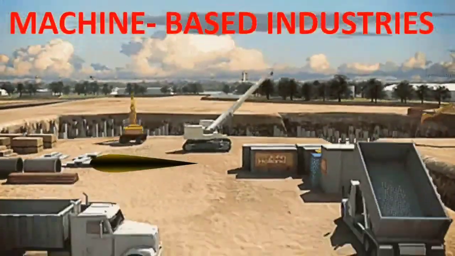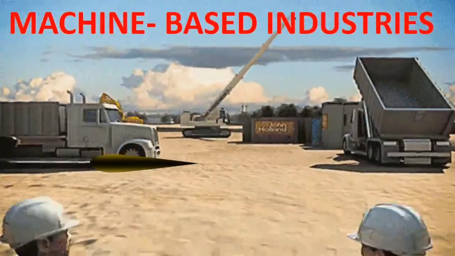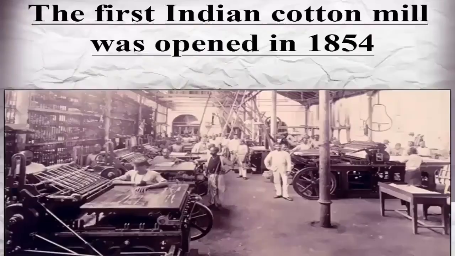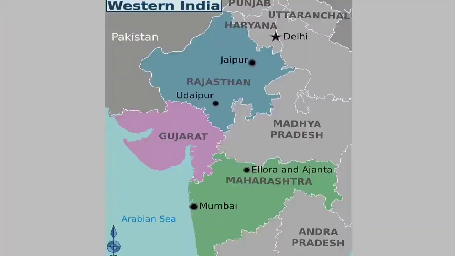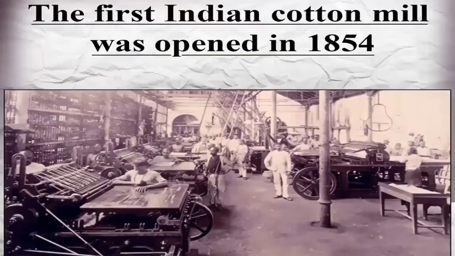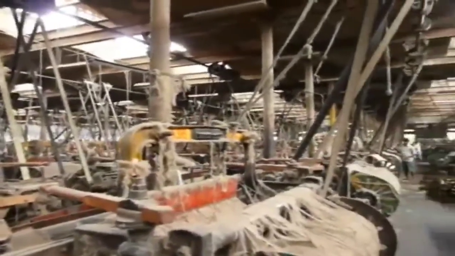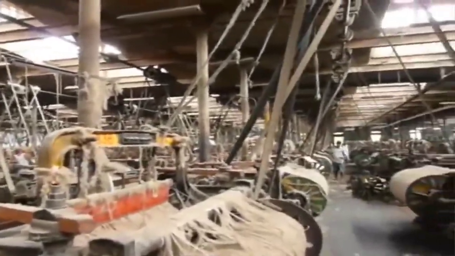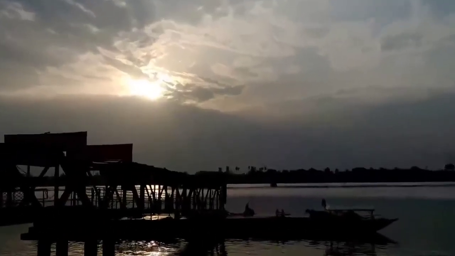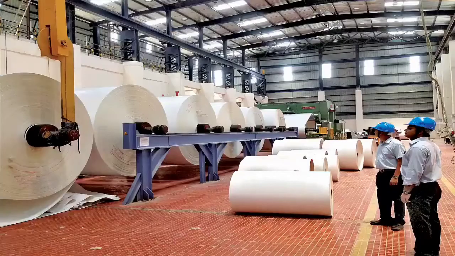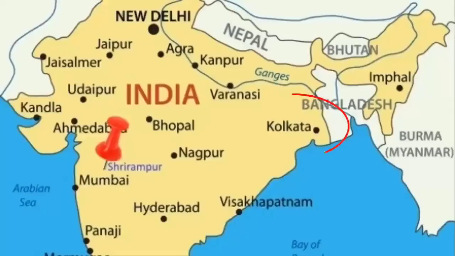Machine-based industry. In India, modern industrial sector in an organized form started with the establishment of cotton textile industry in Bombay in 1854. In 1855, jute industry was started in the Hooghly Valley at Rishra near Calcutta. The first paper mill was started in Ballygunge near Calcutta in 1870.